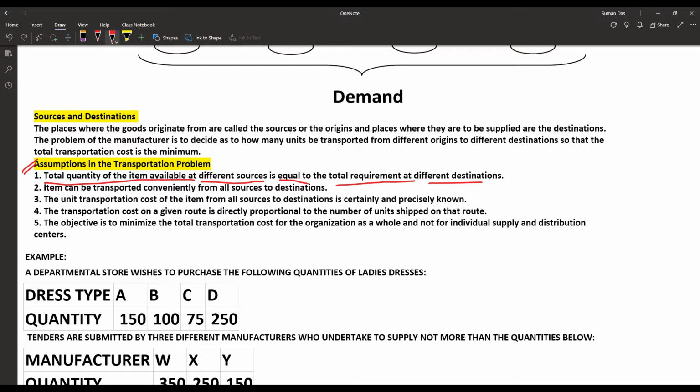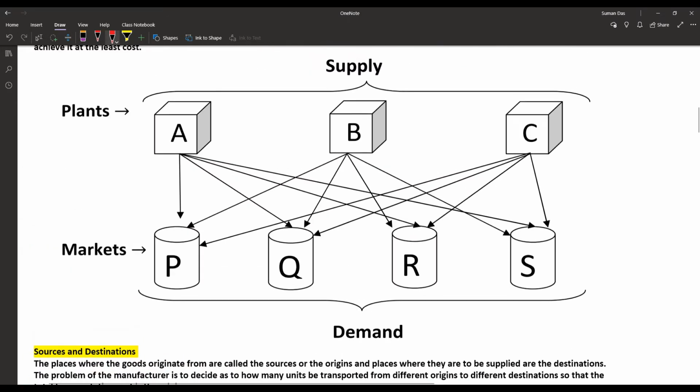Now with supply and demand, it may be possible some products are coming from some sources and reaching some destinations. Now there is no restriction. Suppose there are plants A, B and C, and those are the markets, that means the destinations.